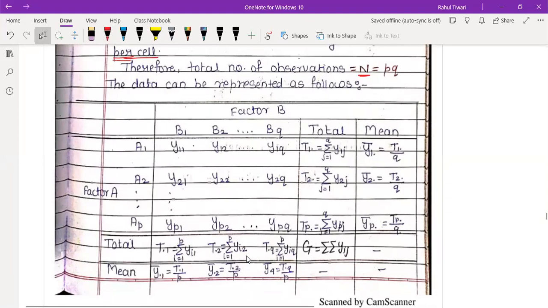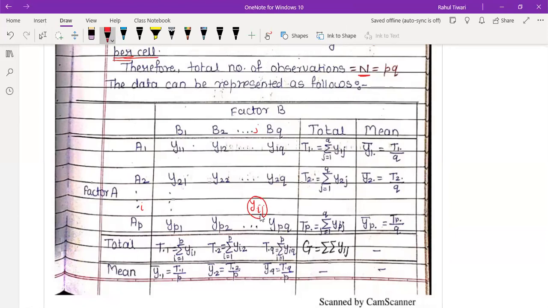You can understand it is exactly the same as one factor. Only this thing is not there: we have 1, 2, 3 and so on. But now we have factor A1 to AP, B1 to BQ, and simultaneously we have Yij. Somewhere in between, if you assume i and j, somewhere here we have Yij observations. And you can understand one is constant everywhere.